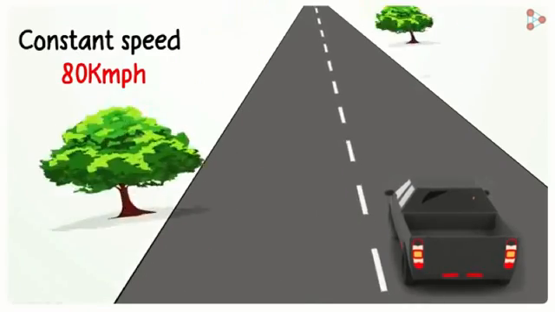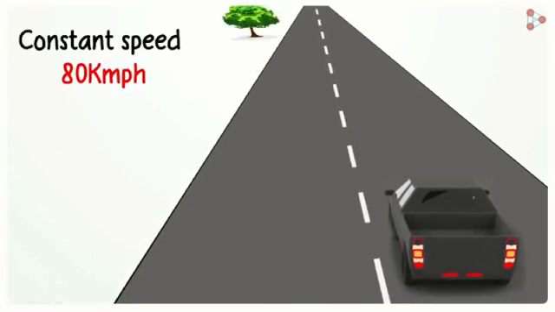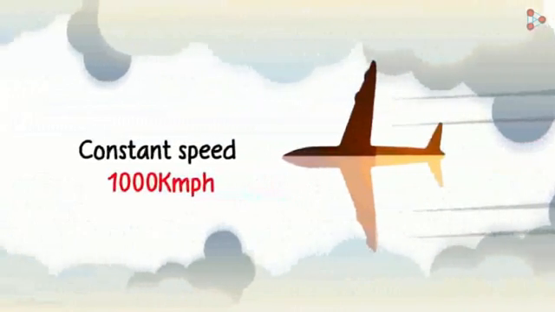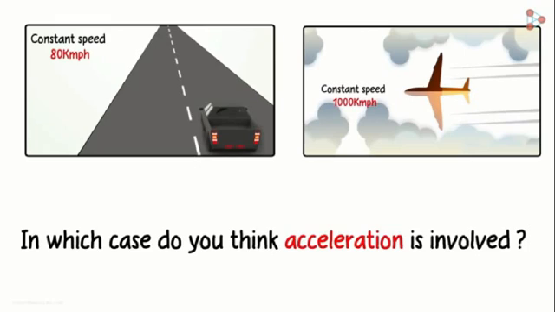Look at the example. A car is traveling in a straight line at a constant speed of 80 km per hour. In the second example, a plane is traveling in a straight line at a constant speed of 1000 km per hour. In both the cases, the speed is not increasing or decreasing. For the uniform motion of an object along the straight line, the velocity remains constant with the time. Therefore, no change in velocity.